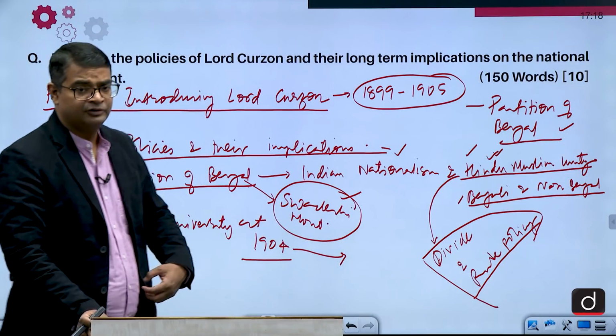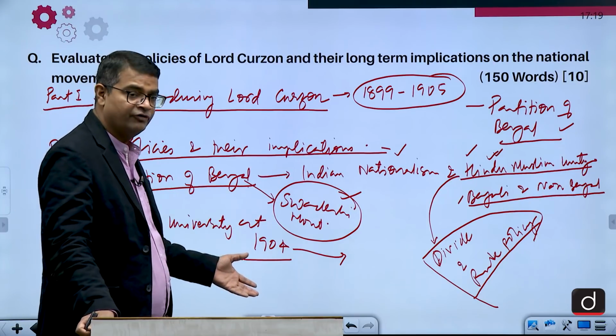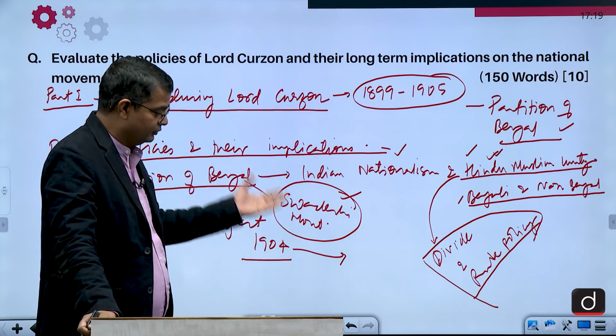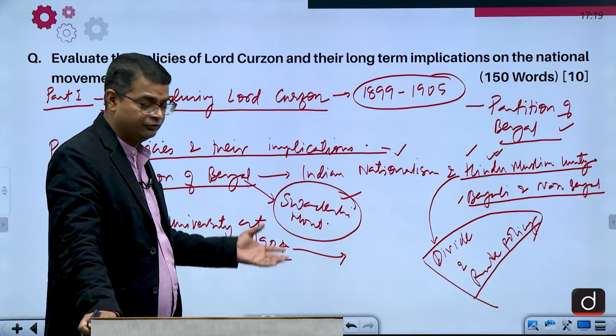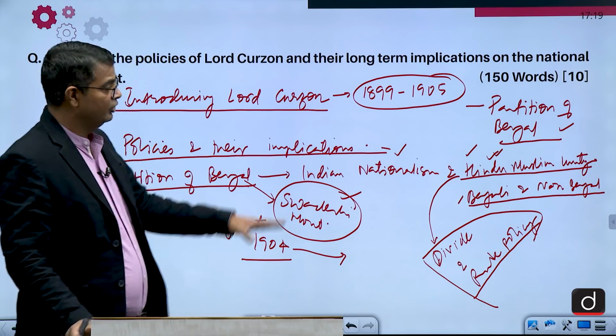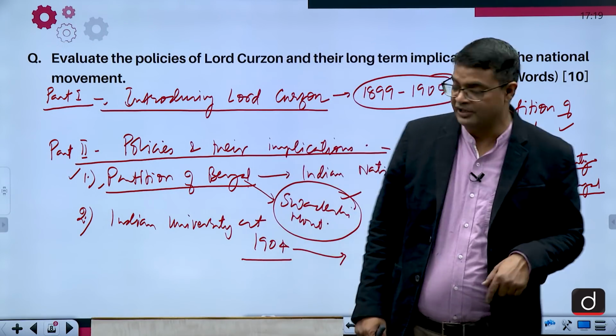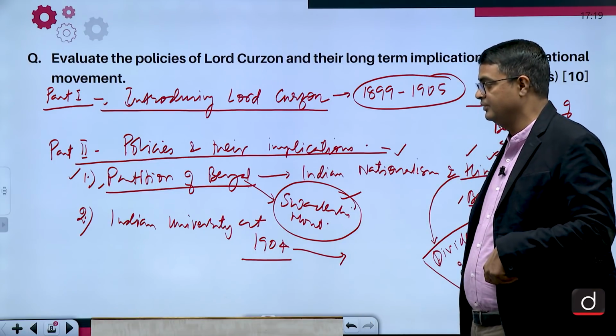Till today, we have a great implication on the economy of India, on the security of India and everything. You can see the long-term implication even today, not only on the national movement, because of the policies of the British, the divide and rule policy, in which Curzon was playing a very important role.